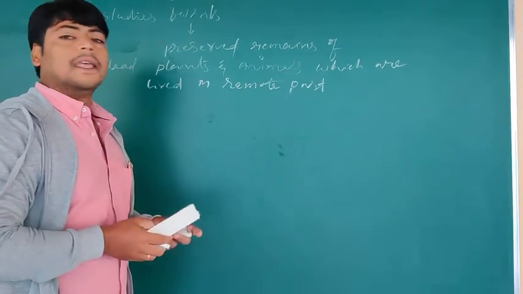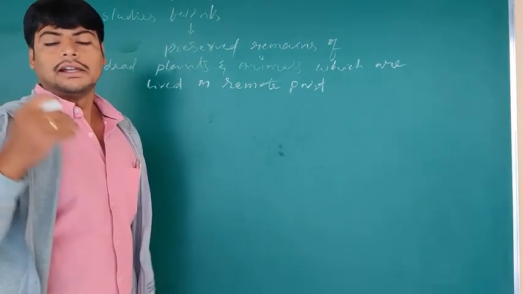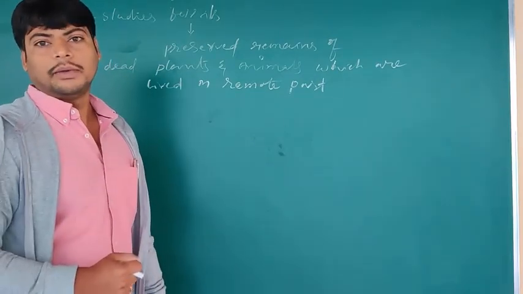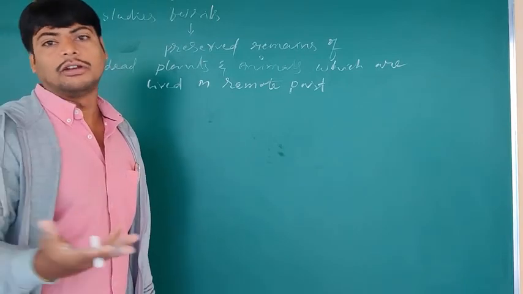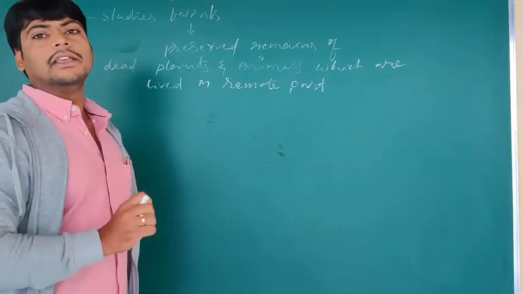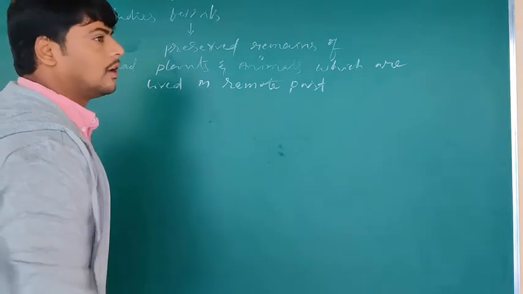How these fossils form, and how we can calculate the age of the fossils, we learn under paleontology.